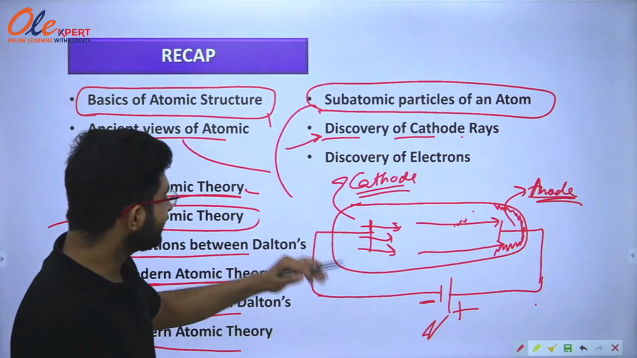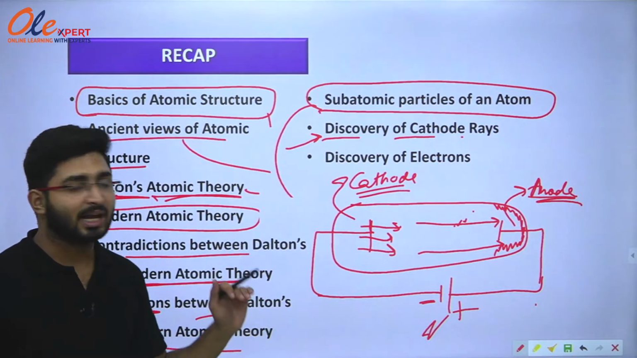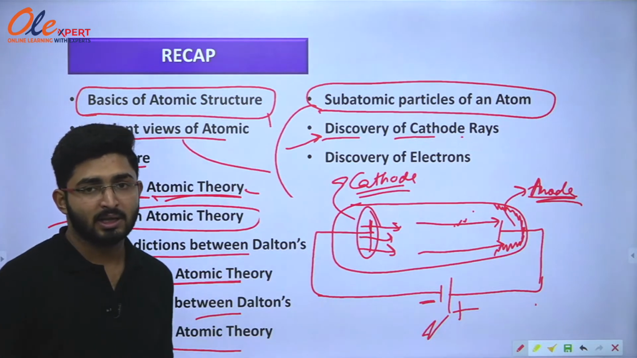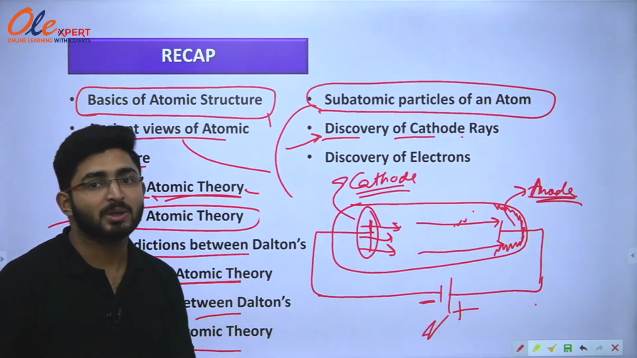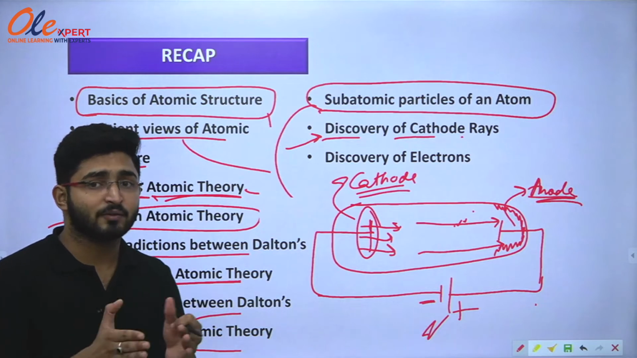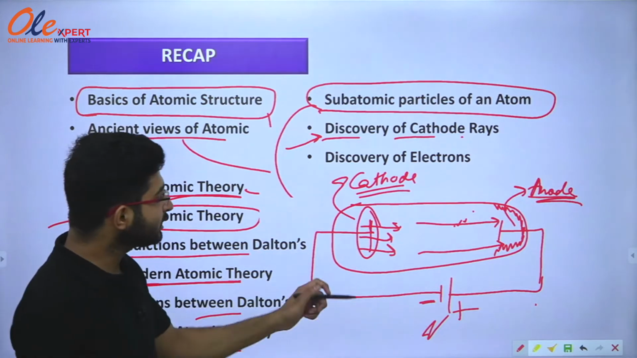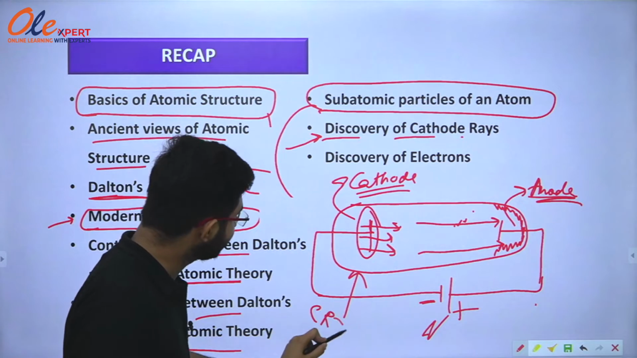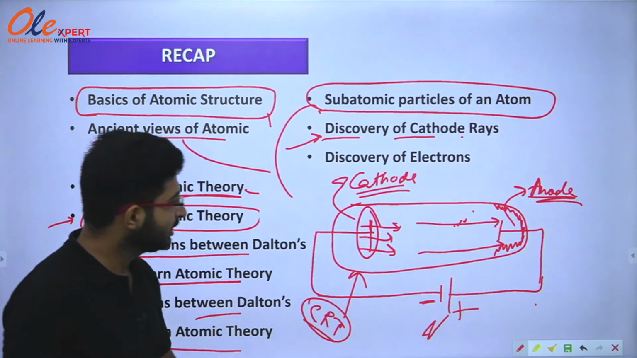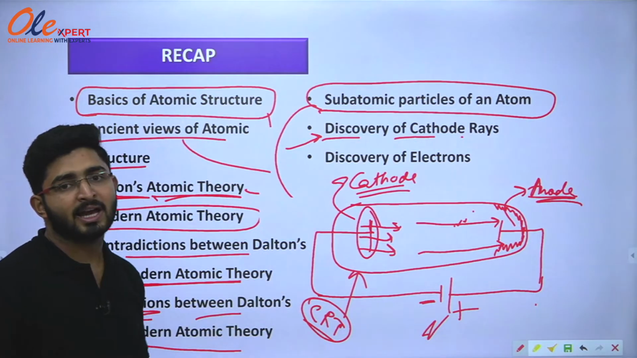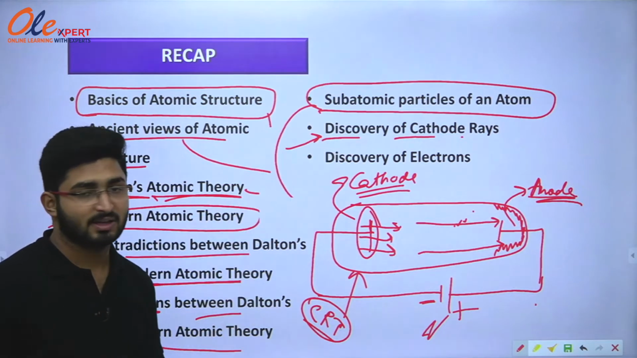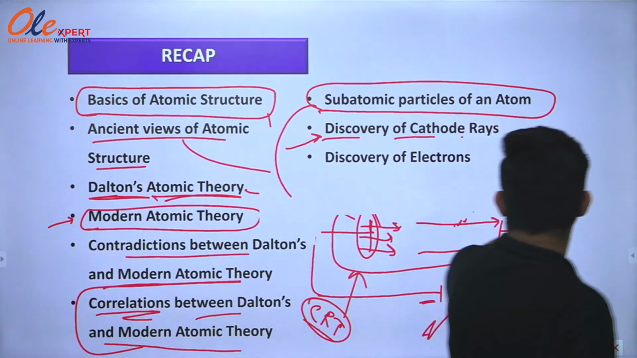That's why he stated that some particles were emitted from the negative electrode, the negative terminal, and those particles were called cathode rays because they were emitted from the cathode. The tube was named after these rays, that is, cathode ray tube, CRT. So this was the basic structure and the experiment done by William Crookes for the discovery of cathode rays. After that, who came?